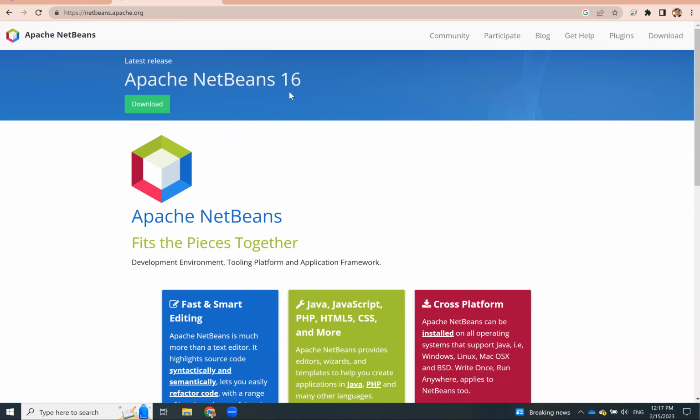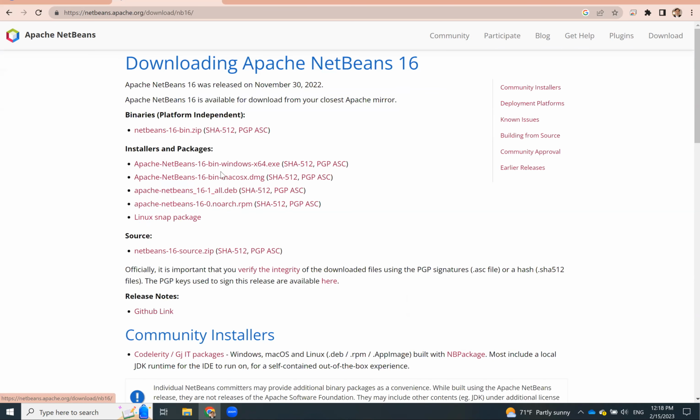To download NetBeans 16, just Google NetBeans 16, and you'll get to this Apache NetBeans 16. This is the most recent version of NetBeans, which was released in November 2022. So I'm going to click download, and now you can download for Windows, for Mac, and for other platforms. I'm going to download for Windows.